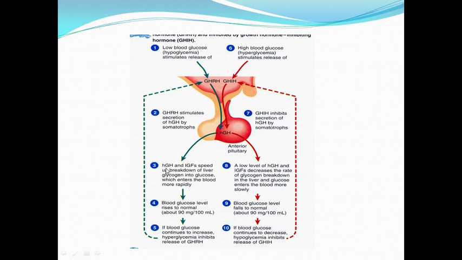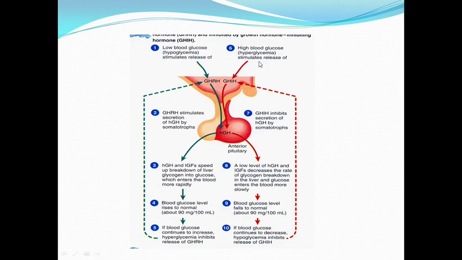And human growth hormone, with the help of insulin-like growth factor from the liver, enhances the breakdown of glycogen inside the liver into glucose. So this glucose enters into the blood more rapidly and increases the blood glucose level to the normal, about 90 mg per deciliter. Suppose if this blood glucose level continues to increase, it causes hyperglycemia. Again, this hyperglycemia can inhibit the release of growth hormone releasing hormone from the hypothalamus.